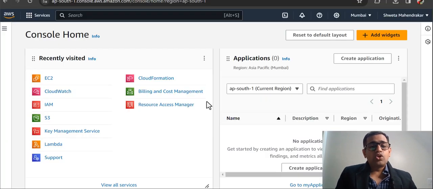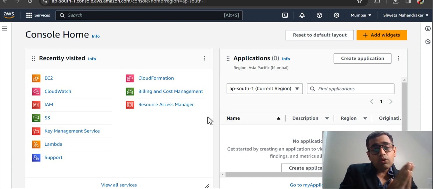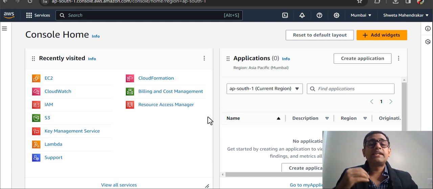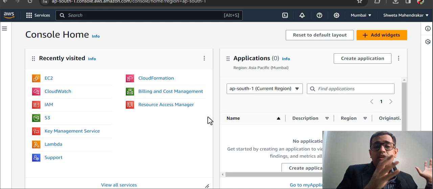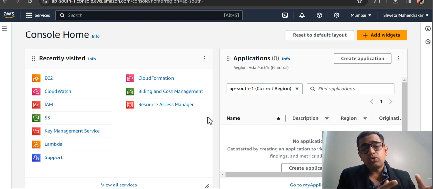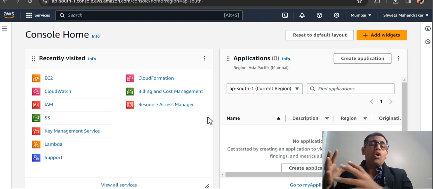Alright, so let's go ahead and try to understand what EC2 is. Well guys, as you might already know, EC2 is like a virtual machine on the cloud, and while you are creating the EC2 instance, you have different options. You can go from T2 Nano till the higher instances which have a huge CPU or a huge RAM.